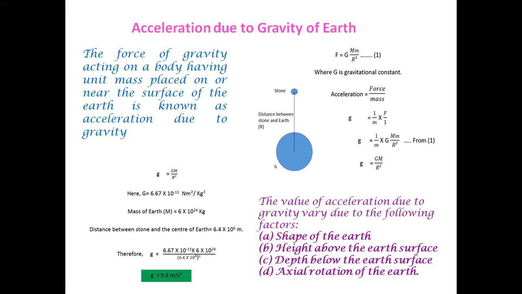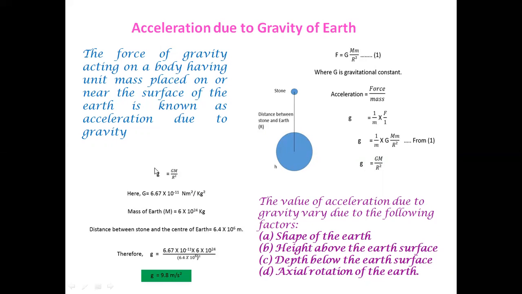And we also know what acceleration is. Acceleration is nothing but force by mass. So force F, that is gravitational force, by mass m. Substituting this, we get g, that means acceleration due to gravity, is equal to G capital M, the mass of the earth, by r square. R is the distance between the object, any object, and the center of the earth.